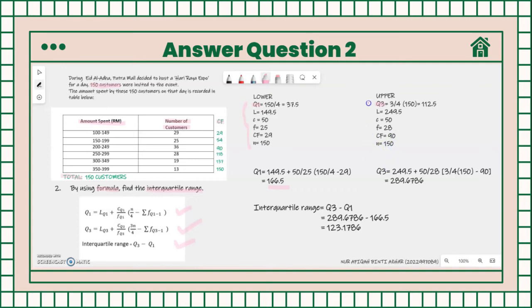So we can put all the information of the third quartile in the third quartile formula and we will get 289.6786.